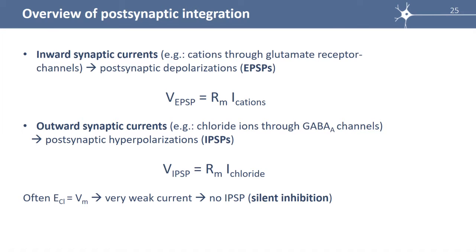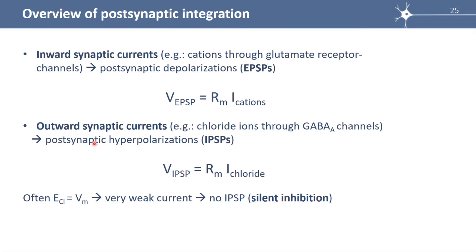Inward synaptic currents result from the entry of cations through glutamate receptor channels. They evoke postsynaptic depolarizations called ePSPs. Here the amplitude of the ePSP, V ePSP, equals the resistance of the membrane multiplied by the current carried by the cations. Outward synaptic currents are carried by chloride ions, now it's an entry of chloride ions, of negatively charged ions, through GABA-A channels.